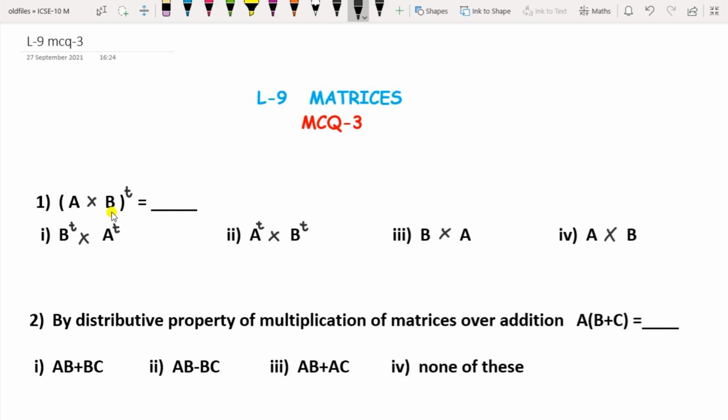Question 1 here is (A cross B) transpose will be equal to dash. So this is A into B, multiplication of 2 matrices and its transpose. So if you open the bracket, what will be the answer? Choose the correct option here. Either it is B transpose into A transpose, second option is A transpose into B transpose, third option is B cross A, and fourth option is A cross B.